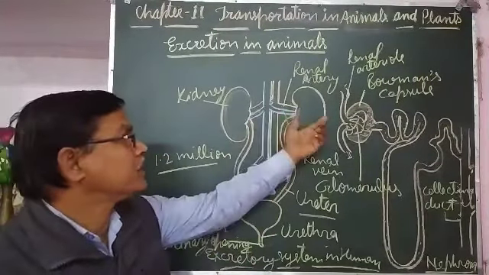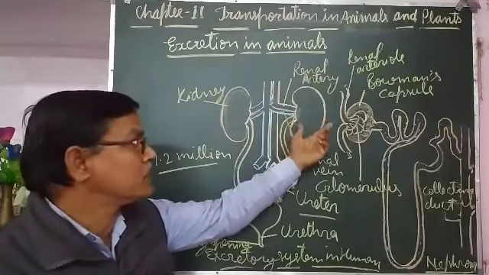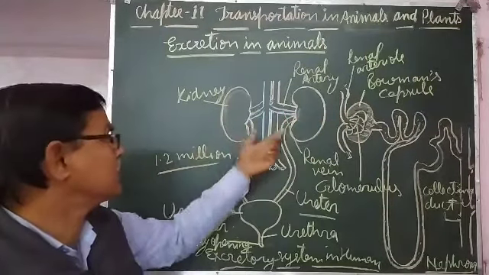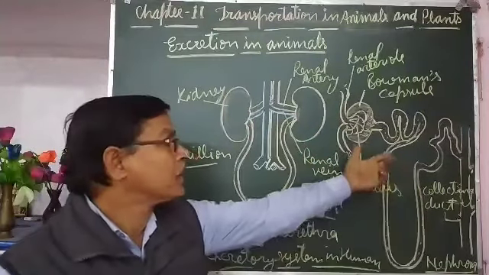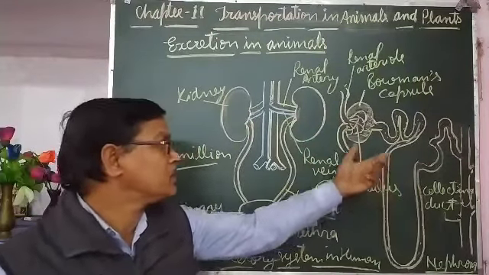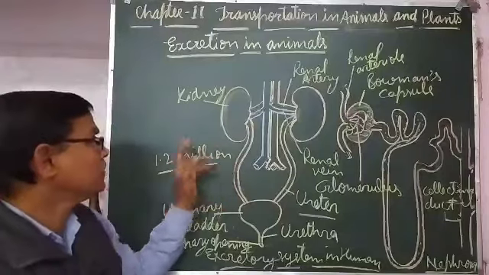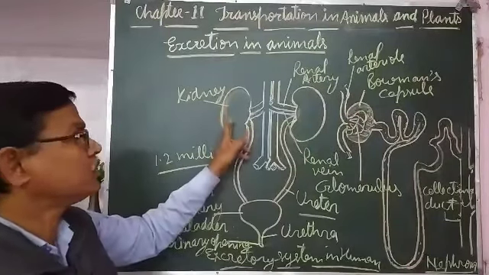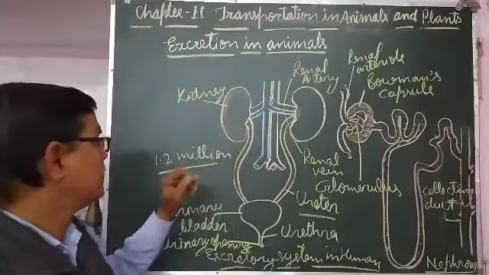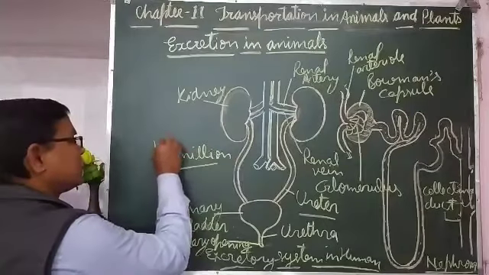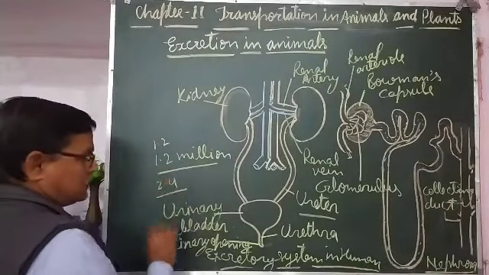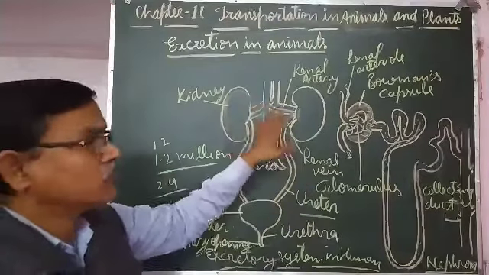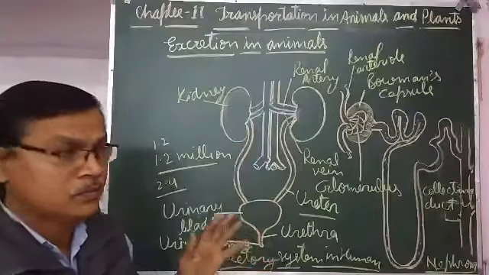Urine is separated in the kidney. For this purpose, approximately 1.2 million excretory units are there. They are called nephrons. The diagram of one nephron is here. So 1.2 million nephrons in one kidney and 1.2 million in the other kidney, approximately 2.4 million, or 24 lakh, nephrons present in both kidneys for the filtration of urine from the blood.